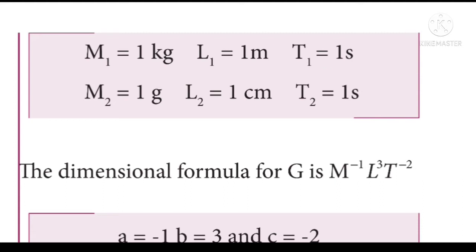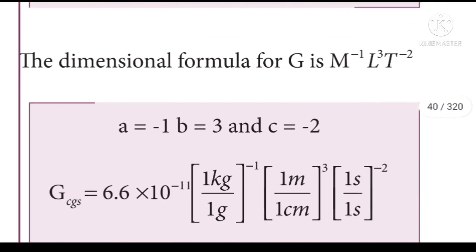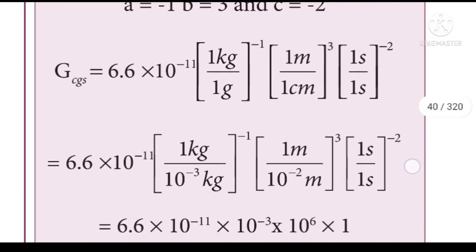What is the dimensional formula for gravitational constant? It is written as M power minus 1 L cube T power minus 2. Hence we can write A is equal to minus 1, B is equal to 3, and C is equal to minus 2. Hence GCGS becomes 6.6 into 10 power minus 11 into 1 kilogram by 1 gram the whole power minus 1, 1 meter by 1 centimeter the whole cube into 1 second by 1 second the whole power minus 2, which is equal to 6.6 into 10 power minus 11 into 1 kilogram by 10 power minus 3 kilogram the whole power minus 1.